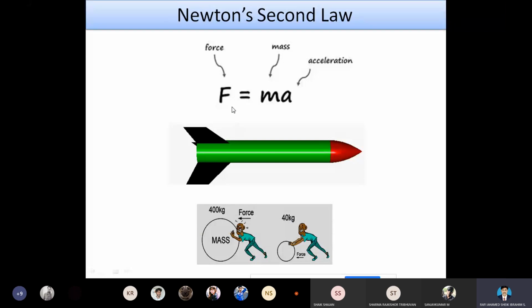So the force is the mass into the acceleration. It depends on the mass, and it depends on the acceleration. Acceleration is nothing but a change in velocity over the time taken. So it's Newton's second law. Force is equal to mass into the acceleration.